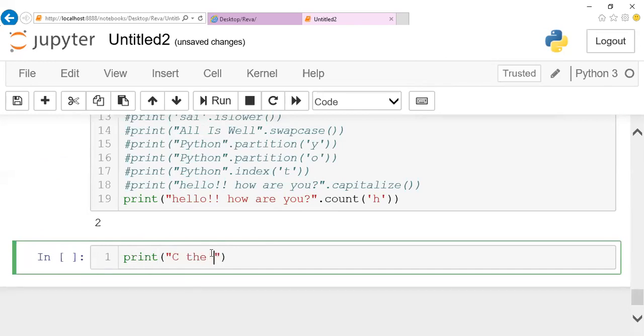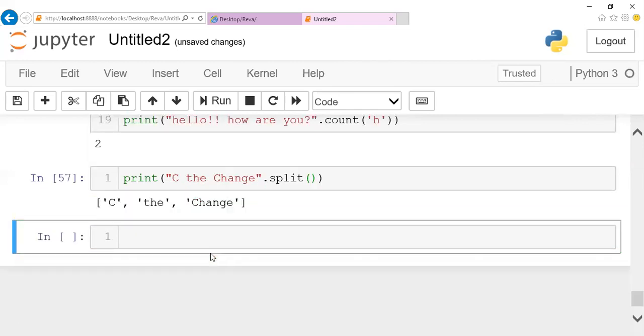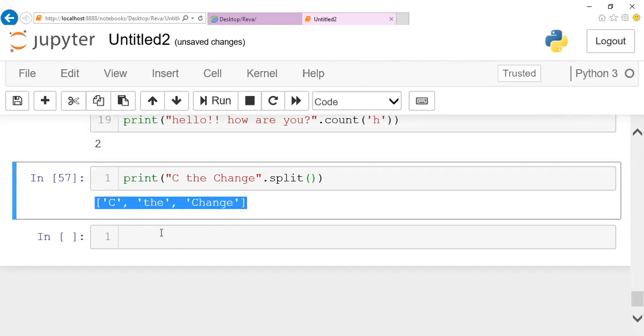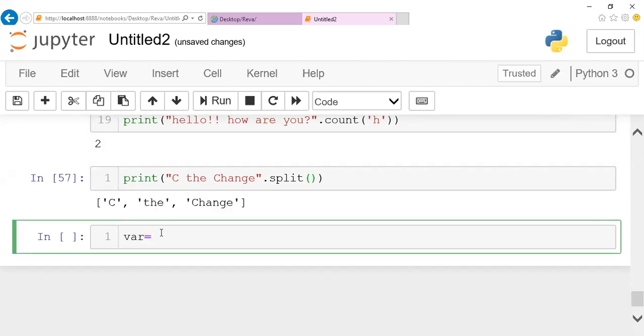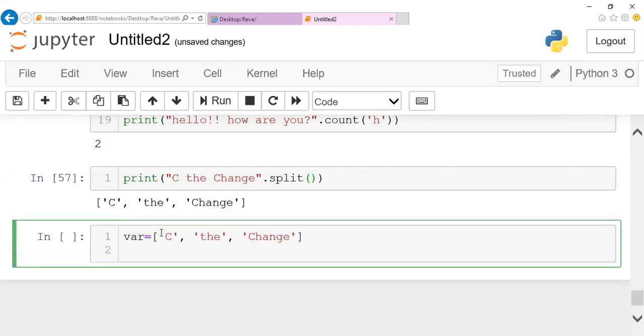When I mention dot split, the data will be split and will give you a list as output. The same way, we have one more concept called join. When you use dot join of var, this join is used for joining the data.